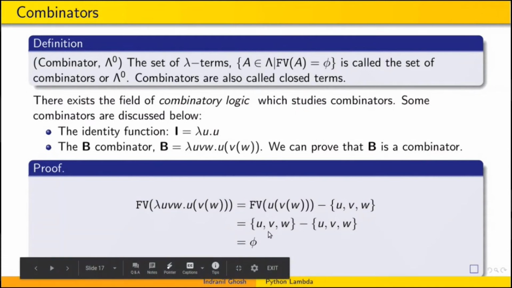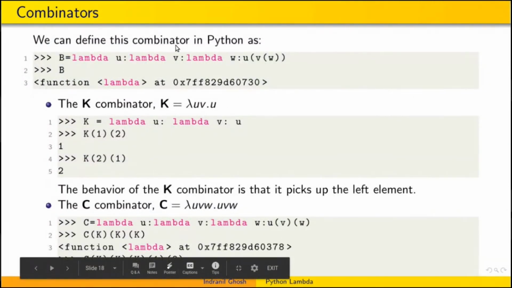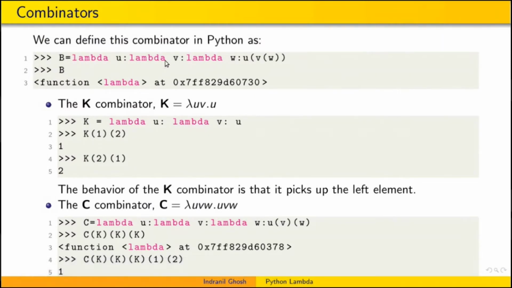The mathematics is very simple, so you can get the idea. We can define this combinator in Python, like the B combinator: lambda u dot lambda v dot lambda w with u applied to v applied to w. If we print B, we will see that it's a function. We can also define a K combinator, like K equals lambda u dot lambda v dot u, in a similar way in Python.